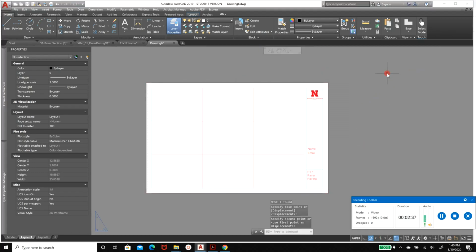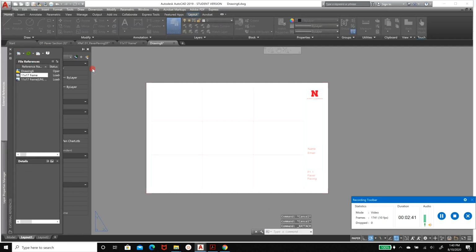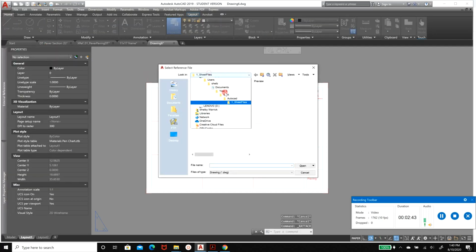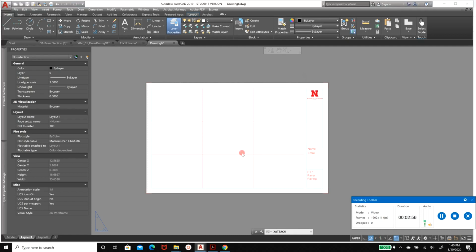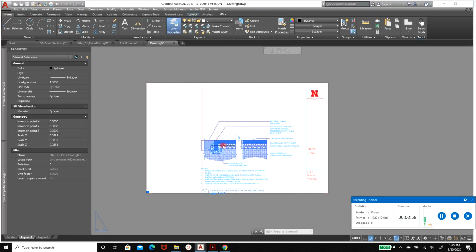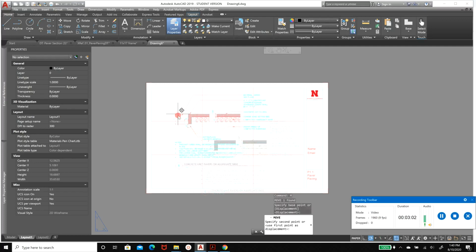And then next we're going to type XREF again and attach another drawing, and this time we're going to pull up the X reference of the paper drawing. And this one we will scale, so right here in the scale, make sure uniform scale is checked and type 1 out of 12. Okay, and here it is, and you'll just select it, type M, enter, and then move it somewhere in the middle of the page that looks appropriate.